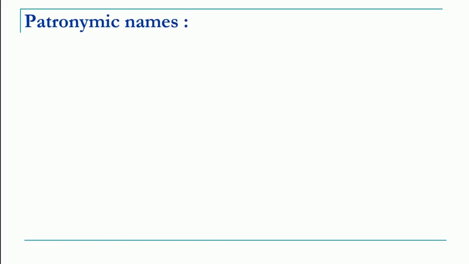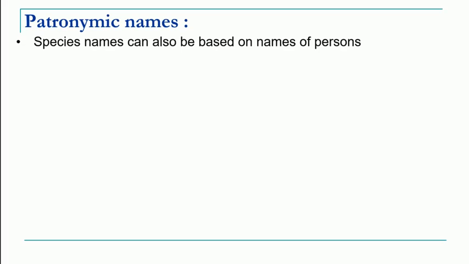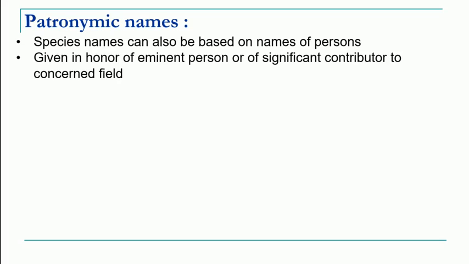Now we come to the next type, that is patronymic names. Patronymic means naming a species based on the name of a person or personality. Normally such names are given in honor of some eminent person who has worked in the particular field, or a significant contributor.